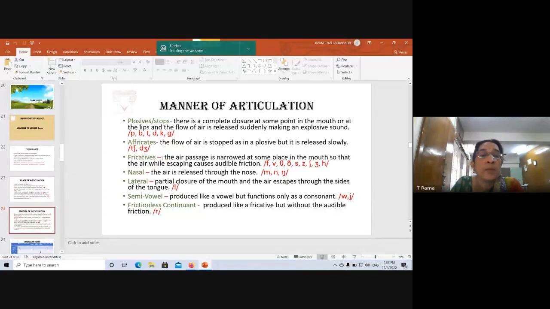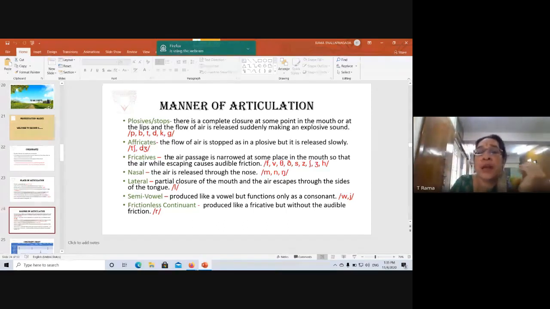Then come fricatives. Now what happens in the fricative is the air passage is narrowed at some place in the mouth, so the air while escaping causes audible friction.